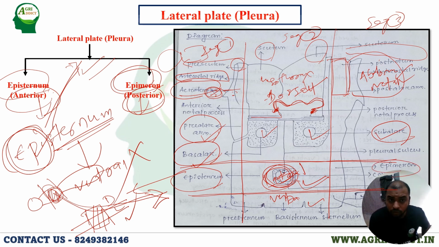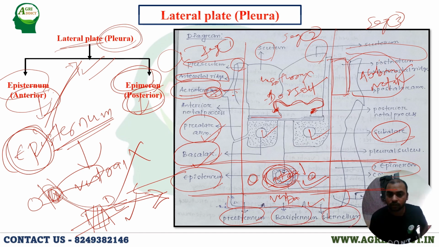I have told you the lateral part is called pleura. Pleura means the lateral part, with lateral sclerites for strengthening and supporting the lateral appendages, just like the leg and wings. These are called the episternum and epimeron. And these are the ventral parts. The ventral parts are called the presternum, basisternum, and sternellum.